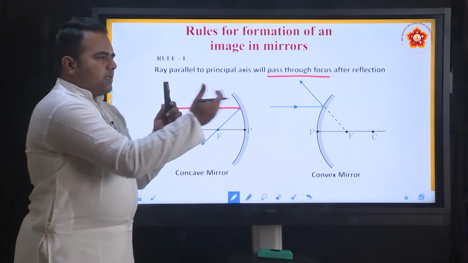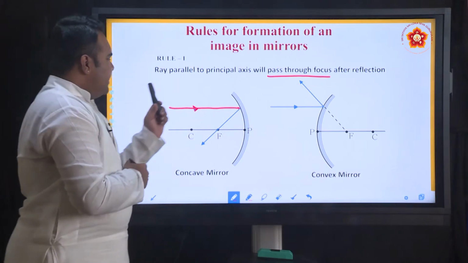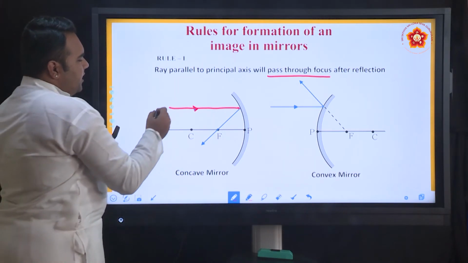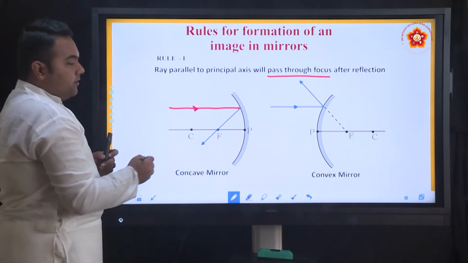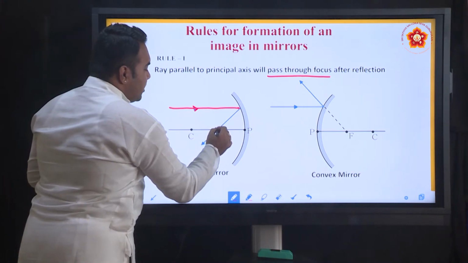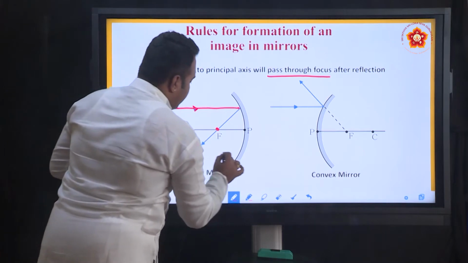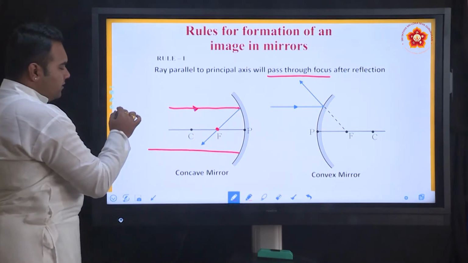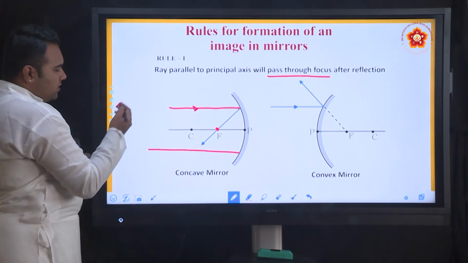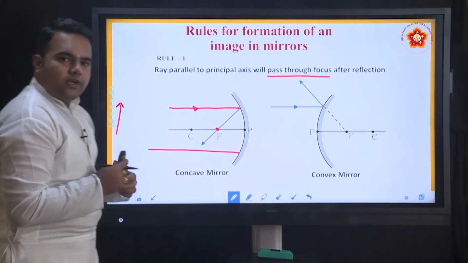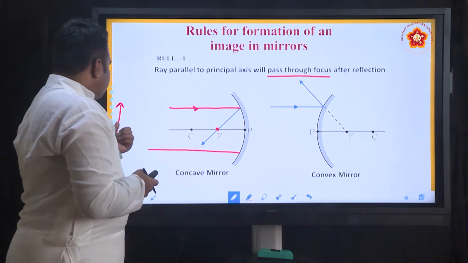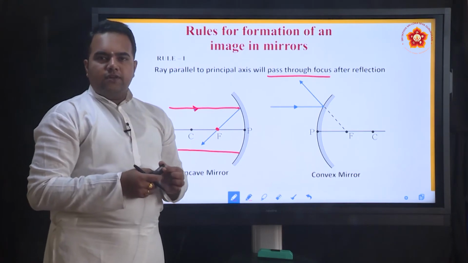So this emits rays of light, and this will be taken as the object, and any ray of light coming from the object which is parallel to the principal axis, suppose you draw a ray of light, I draw one more ray of light. Let this arrow denote the object for me, and this arrow is emitting rays of light.